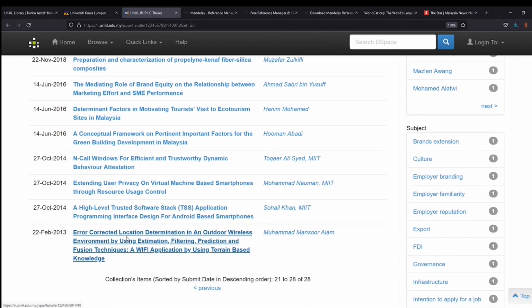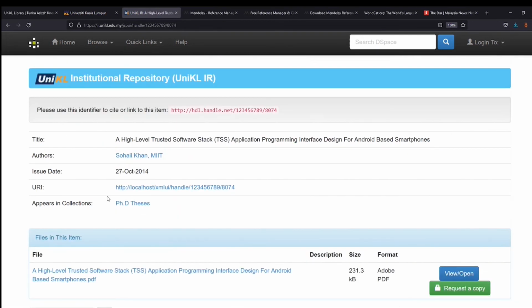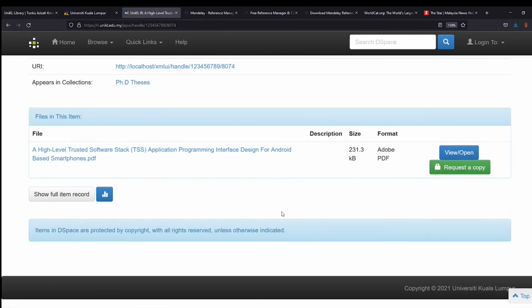So you can have this high level trusted software stack. Here you can read up to 25 pages. This is the consensus that we have with University Network. At the moment, we only allow up to 25 pages for the PhD thesis to be accessed.